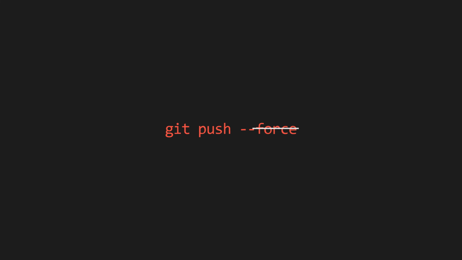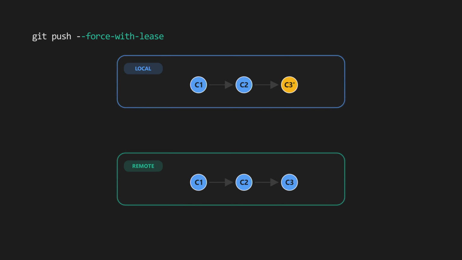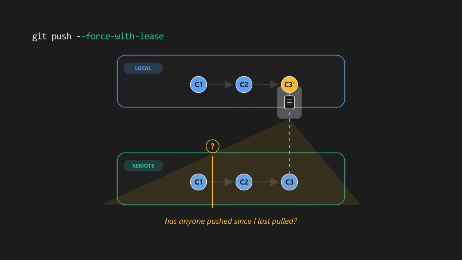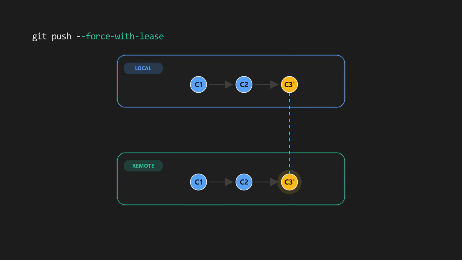So instead of using git push force, use git push force with lease. What does that do? It does the exact same thing. It force pushes your rewritten history to the remote, but before it does, it checks: has anyone else pushed to this branch since you last pulled? If no one has, it pushes. Your rewritten history goes up exactly like force.